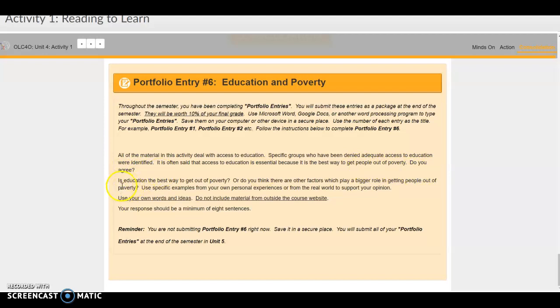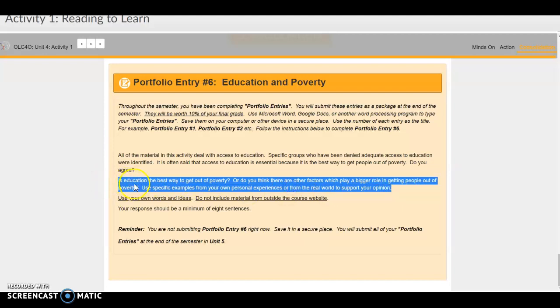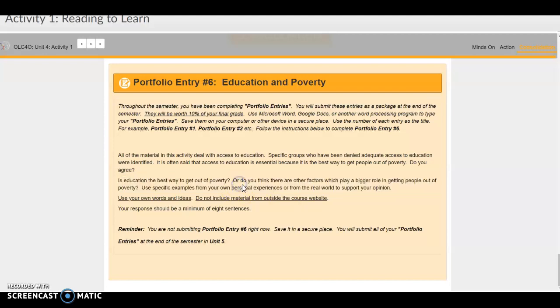So do you think, and this right here is what you're going to focus on here, is education the best way to get out of poverty? So people that are struggling and families that don't have a lot, is the best way to get out of poverty to get their children an adequate education? Or do you think there are other factors which play a bigger role in getting people out of poverty? So are there other reasons and other factors that you think are more important than education in terms of helping people get out of poverty and become more successful?